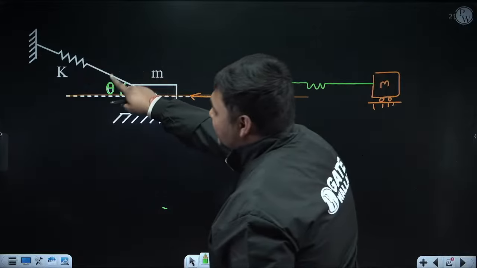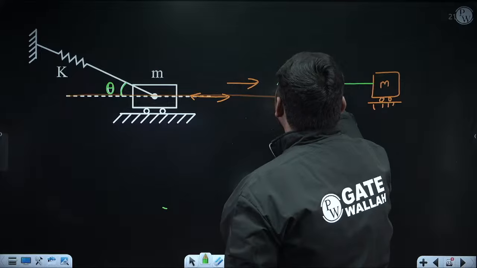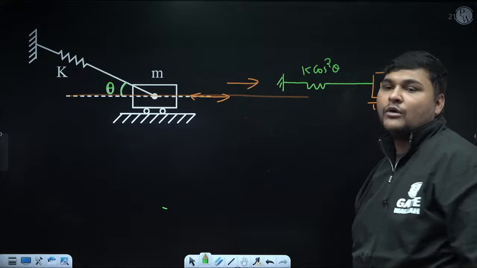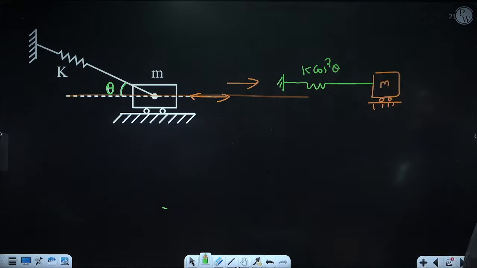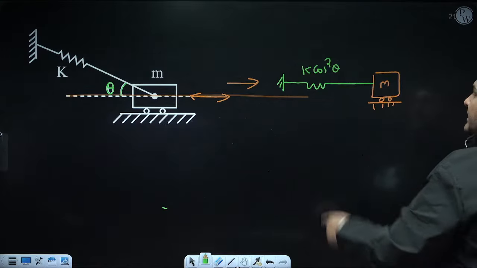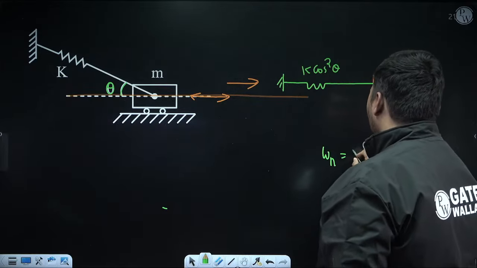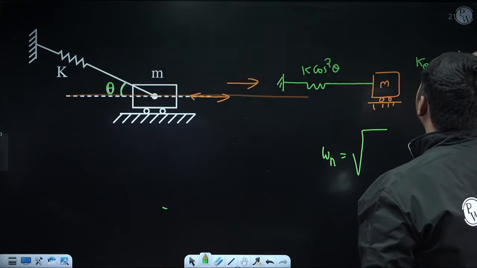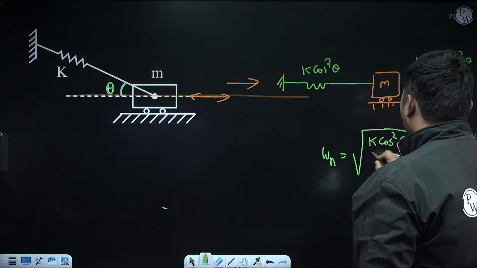The original stiffness is K. So now the stiffness of this equivalent spring will be K cos squared theta, where theta is the angle of this spring from the direction in which the mass is vibrating. So this is the equivalent diagram. Now this diagram is the general case, so I can say for this diagram K is K cos squared theta. So now you can calculate omega n. Omega n will be root over K, which is K cos squared theta, upon the value of m.